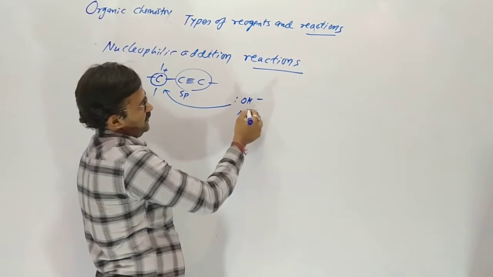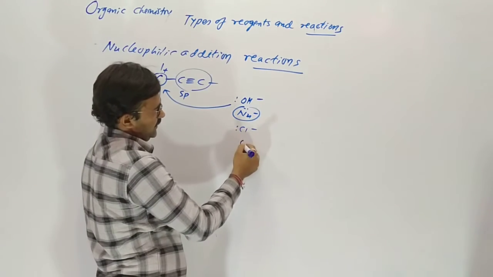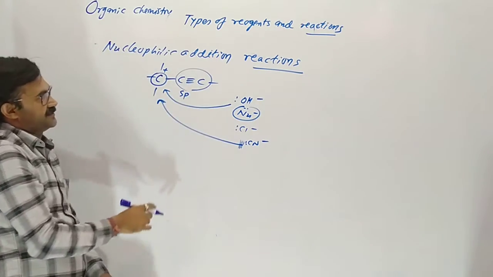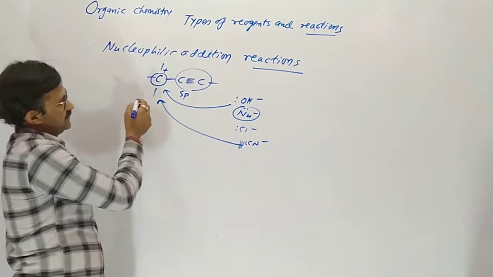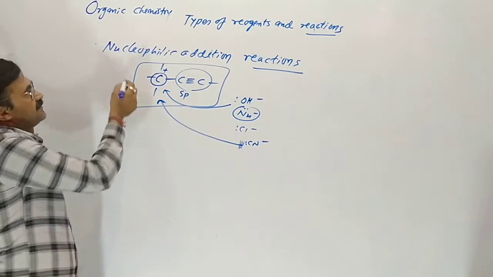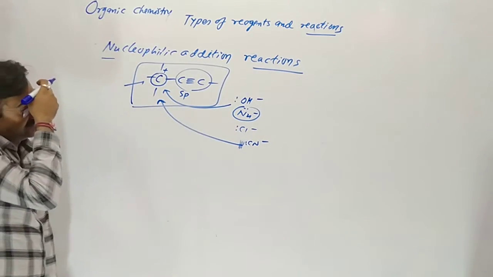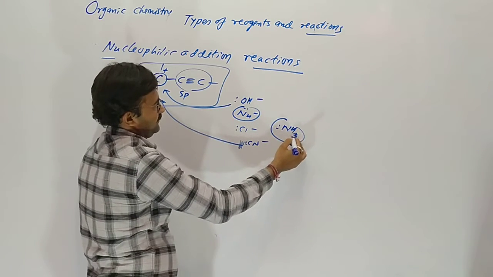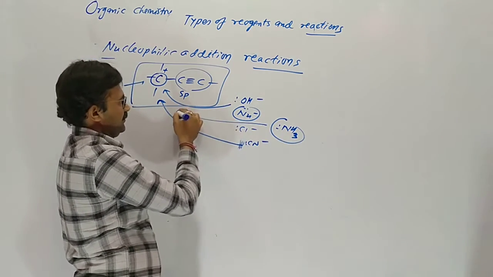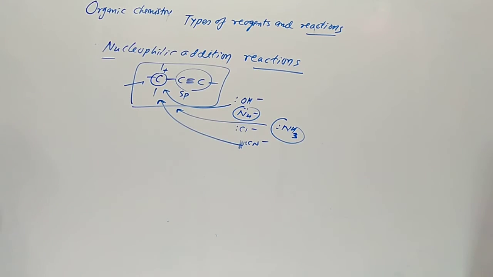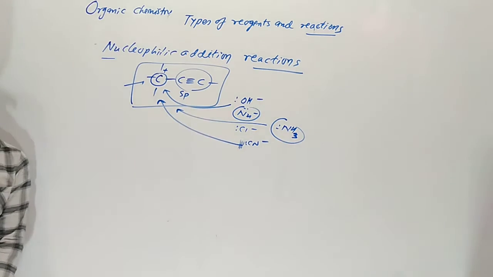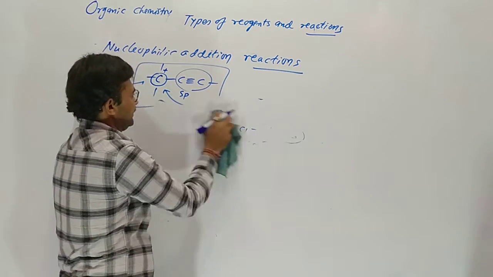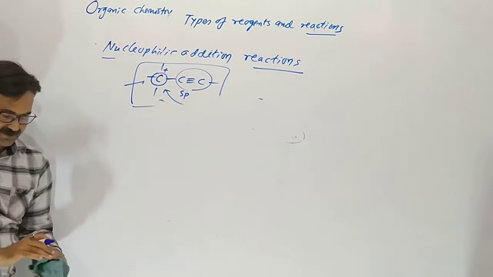The nucleophile, like chloride or cyanide, attacks the positively charged carbon. The positively charged carbon of the substrate is the electrophile, and a negative ion species or donating molecule attacks the positively charged carbon, which is called a nucleophilic addition reaction. Whenever carbon is positively charged in the substrate,